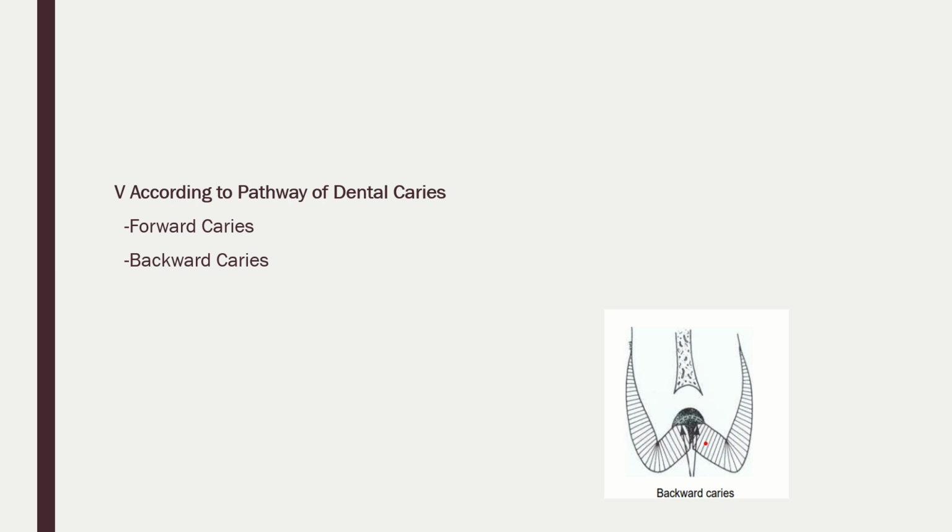Backward caries means caries occurs from enamel to dentine, then it spreads laterally at the DEJ, and from the lateral spread it spreads into the enamel. Try to understand backward caries. From enamel to dentine, caries has spread. Then it has spread laterally at the DEJ, more into the dentine as compared to the enamel. Then from the lateral spread at the DEJ, the caries has again progressed from dentine to enamel. That is the backward caries.